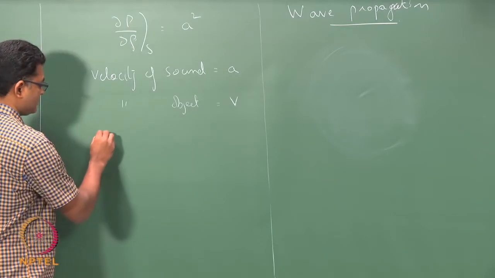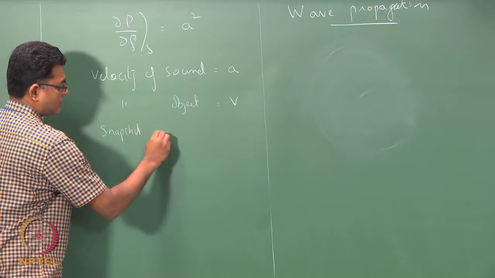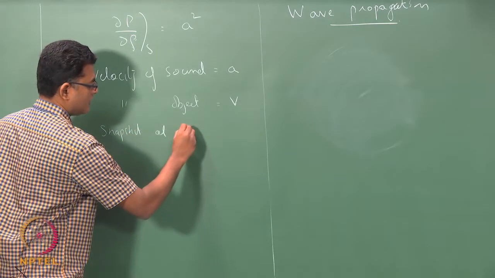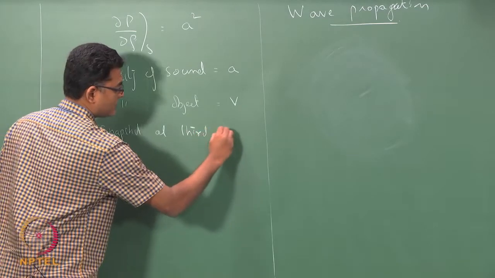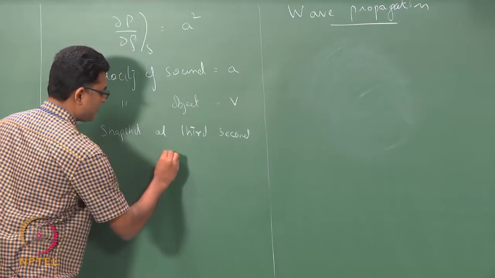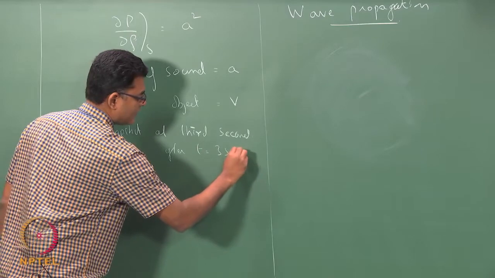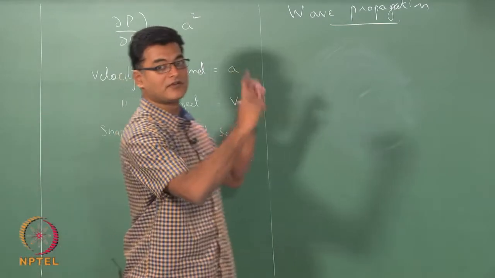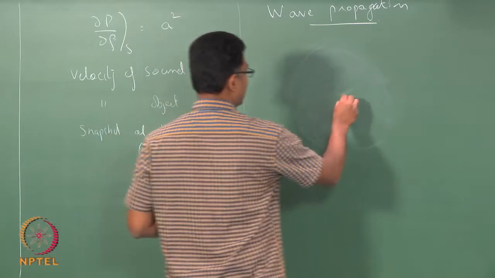Our aim is to find a snapshot at the 3rd second, so after t equals 3 seconds. Okay. I am taking a photograph after 3 seconds from the t equals 0 condition.